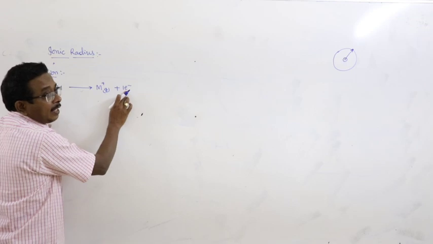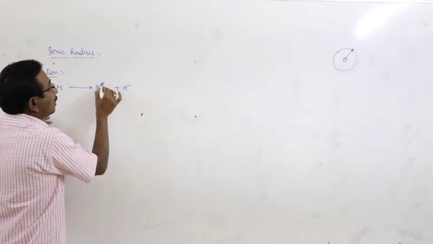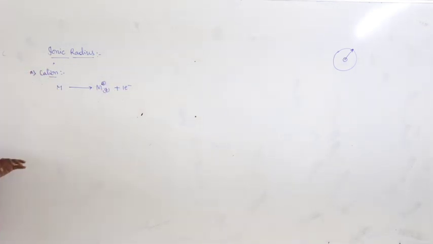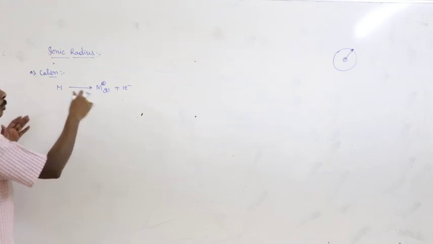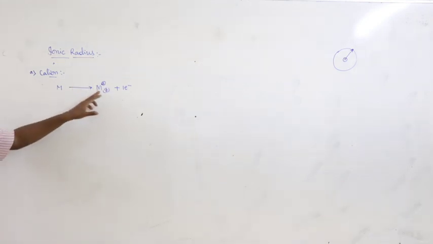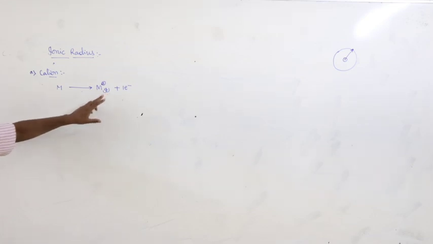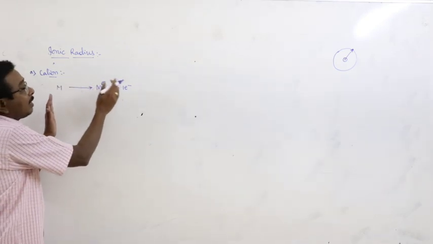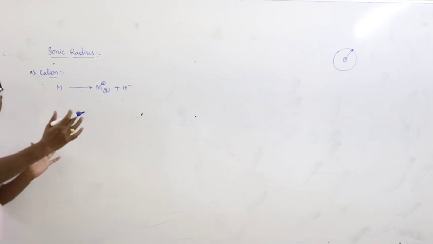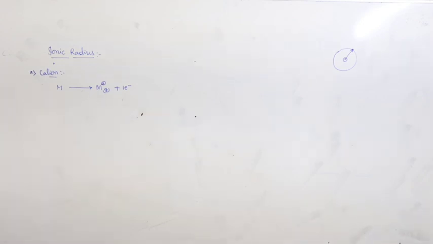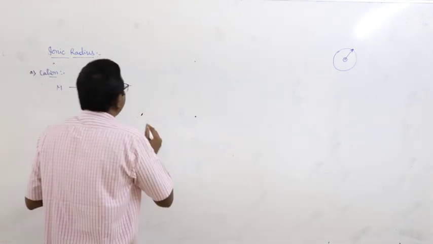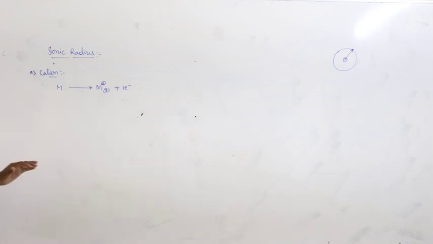How many electrons are lost? One electron. What about the charge of the cation? +1. Suppose 2 electrons are lost, then the charge of the cation is 2+. That means with increase in the number of electrons lost, the charge of the cation gradually increases. And in the same way, how are the anions formed? Anions are formed by the gaining of electrons by the neutral atom.